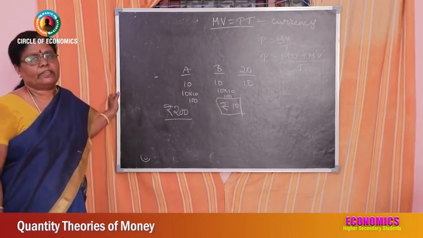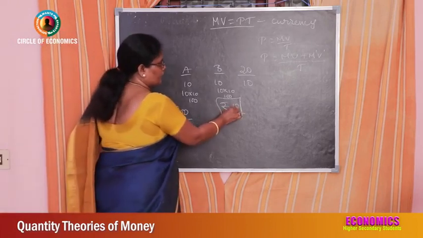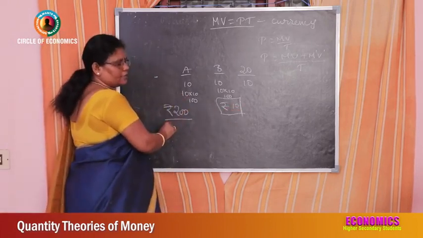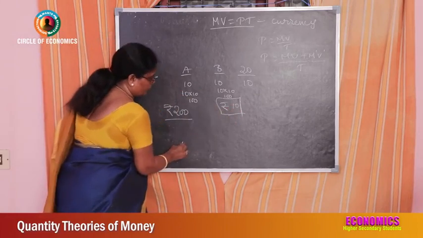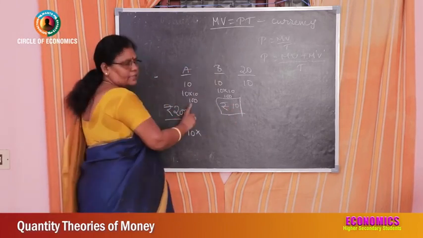This is the magic of velocity of money with the value of money. So what happened when this money gets circulated? How many times has it got circulated? 20 times. So what is the quantity of money? 10. How many times has it got circulated? M into V, isn't it?